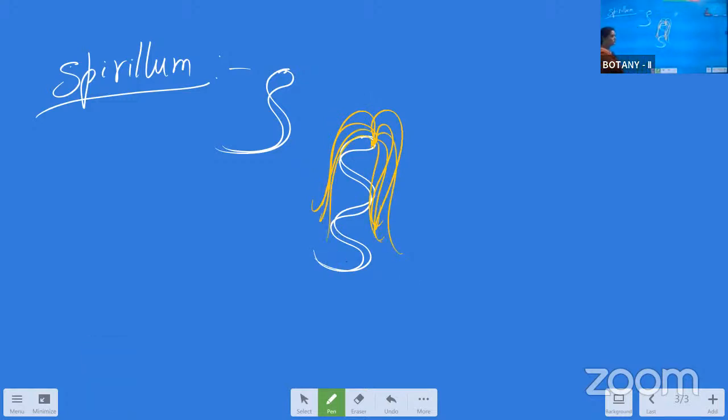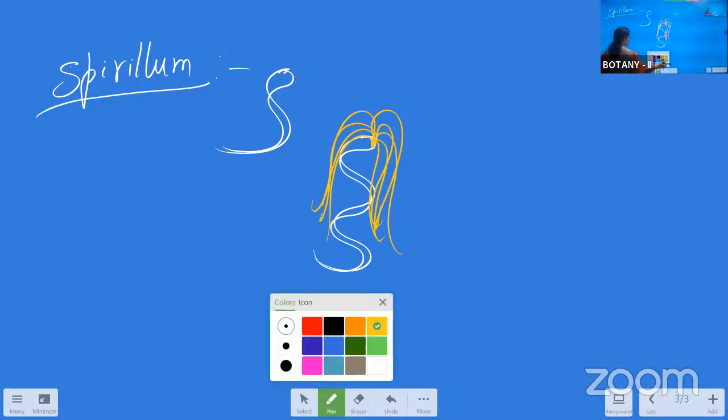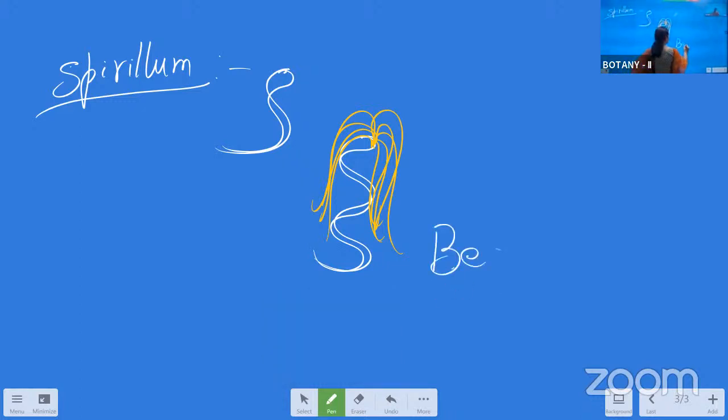That is the spring-like spirillum type of bacteria. And in this spirillum type of bacteria, we can give the example as Begiota.